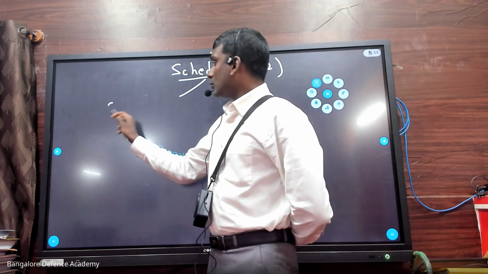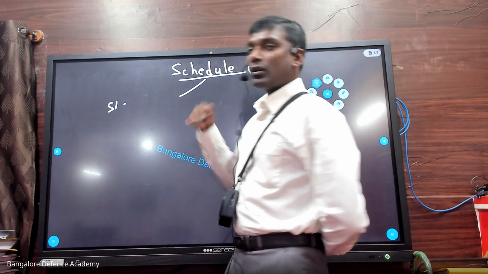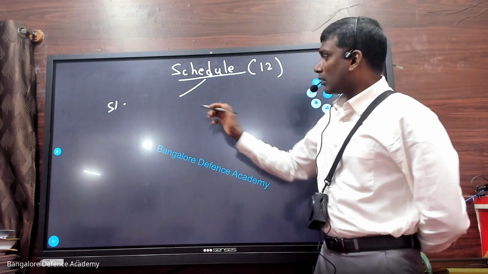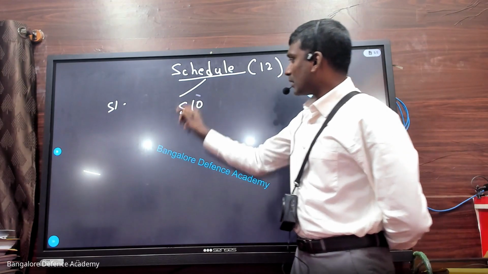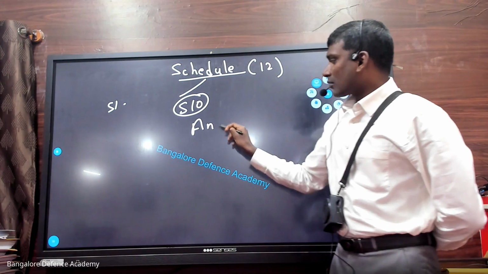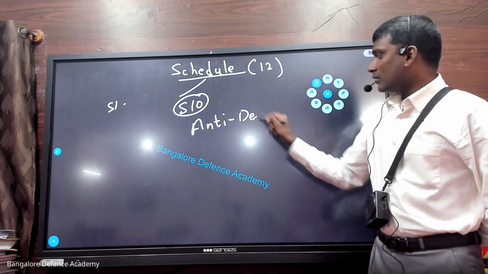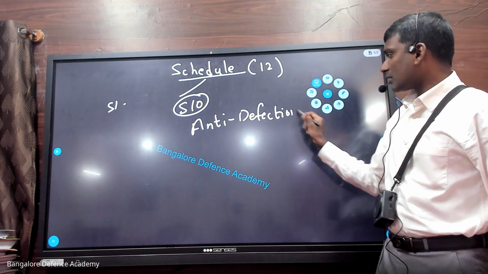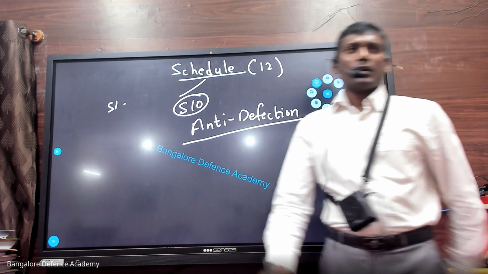So schedule number 1, 2, 3, 4, it keeps going on. We have discussed a few schedules before. Now we are going to discuss schedule number 10. This is called anti-defection. Okay, it's very, very important.